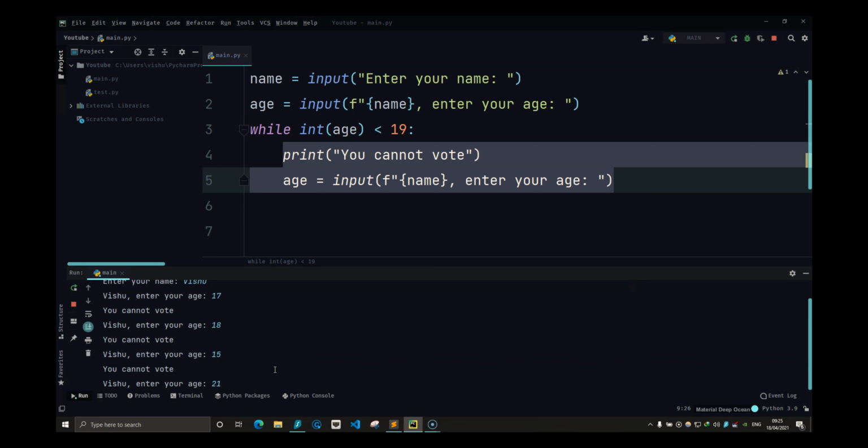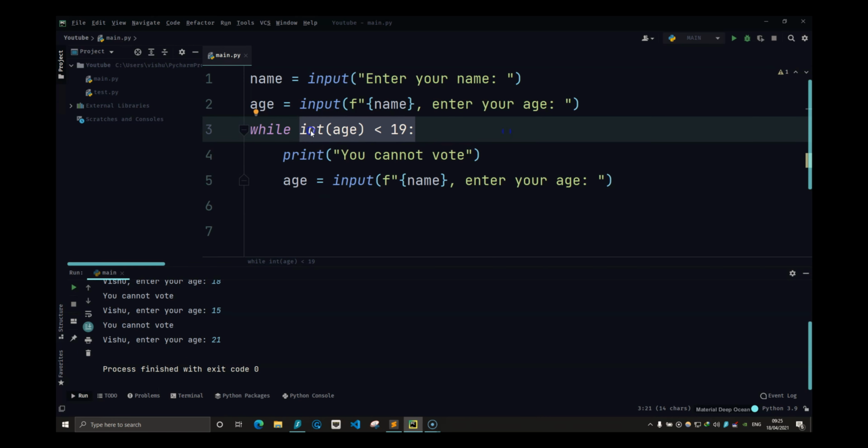Let's do 21 now. So when I put 21, this condition is going to break because int of age, which is 21, is not less than 19. So it will come out of this block of code. And that is how you break a while loop.